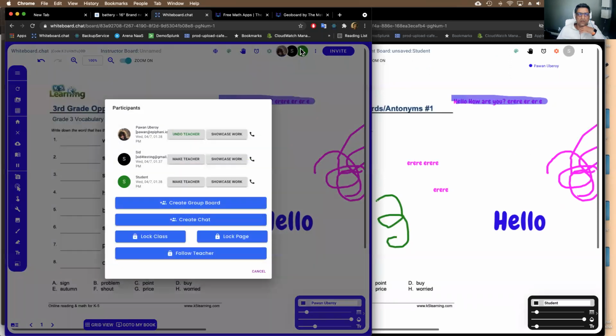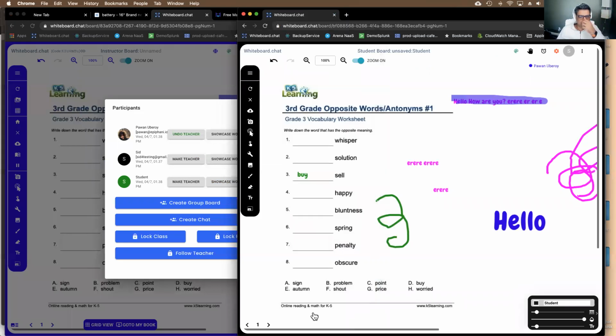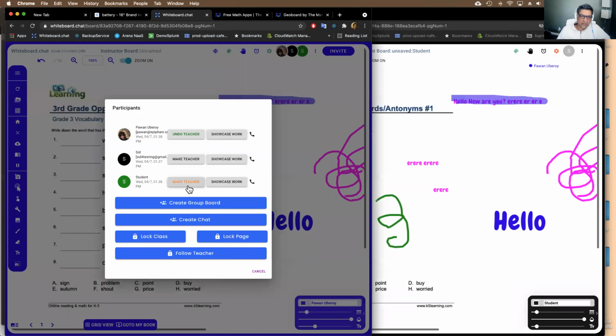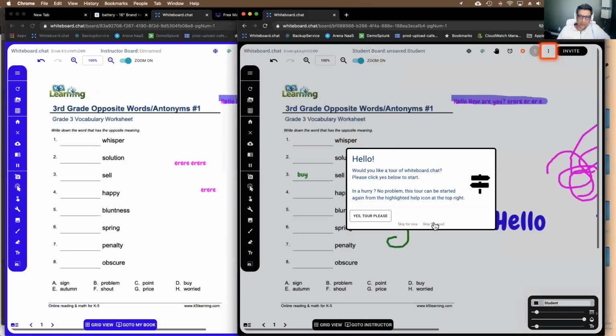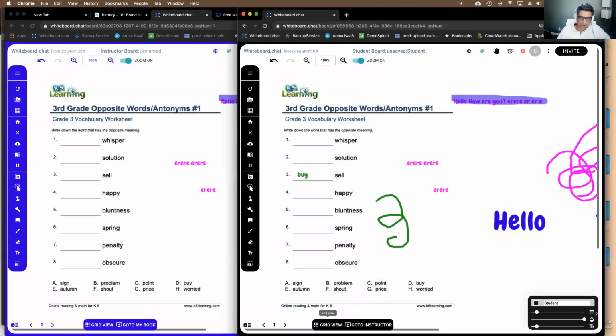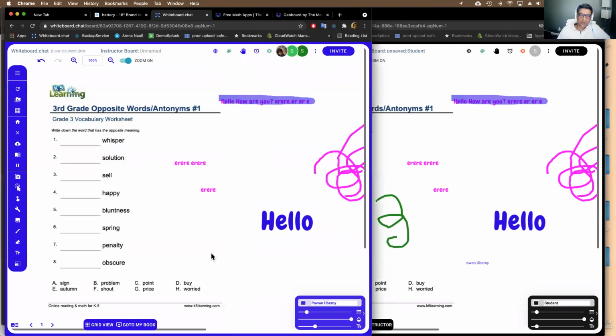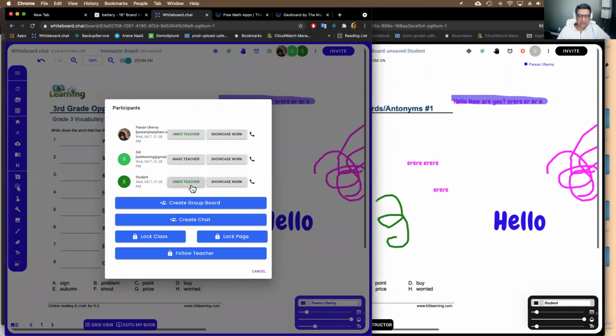You can also make a co-teacher. So students cannot see each other, right? Participants cannot see each other. But if you have a co-teacher, you can make somebody a co-teacher, and then they have the same tools as the teacher. They have the ability to go into grid view. They can help out where they need to. So all of that is available to them.